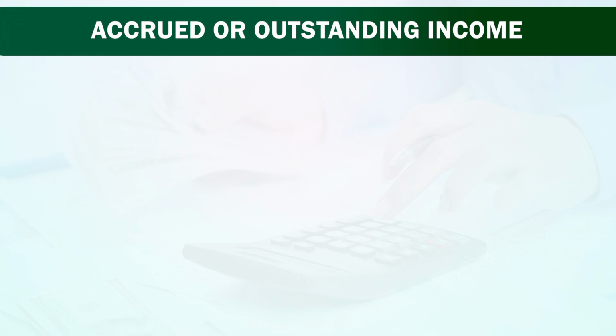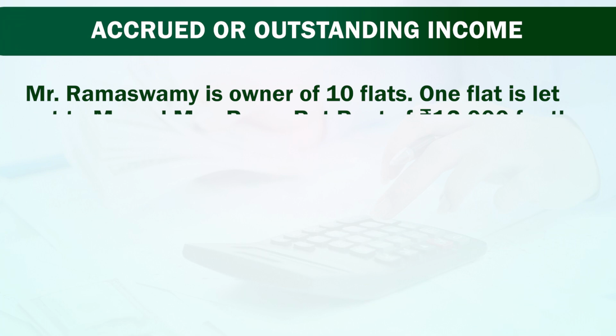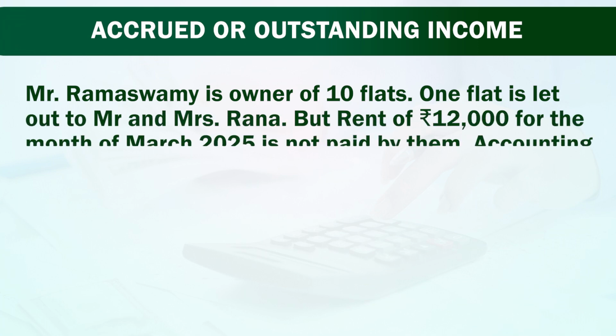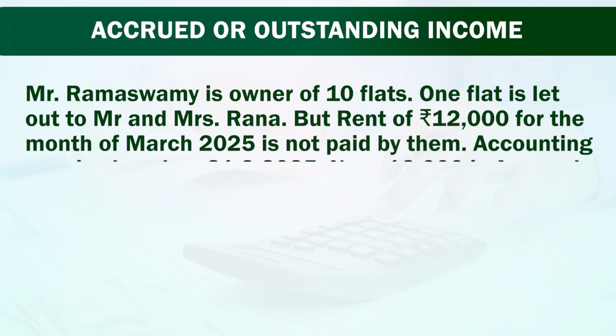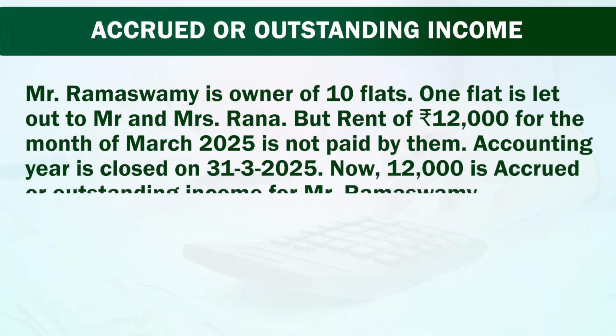See friends, Mr. Ramaswamy is owner of 10 flats. One flat is let out to Mr. and Mrs. Rana, but rent of 12,000 for the month of March 2025 is not paid by them. Accounting year is closed on 31st March 2025. Now rupees 12,000 is accrued or outstanding income for Mr.